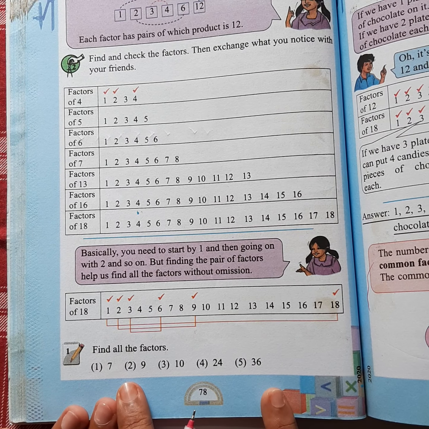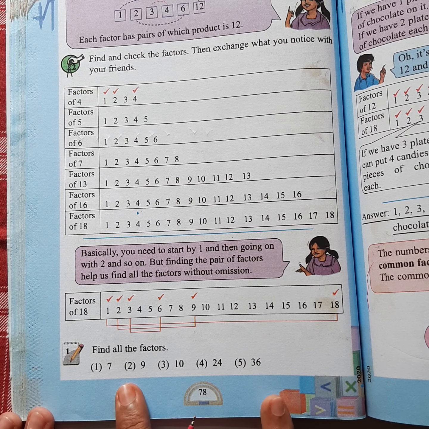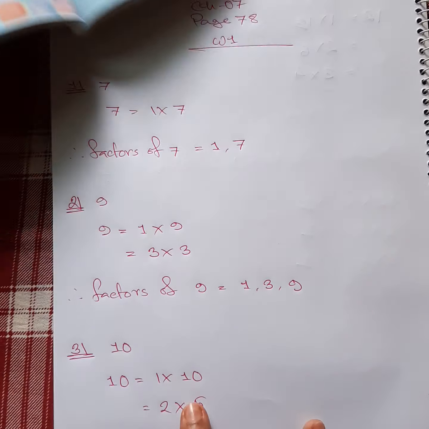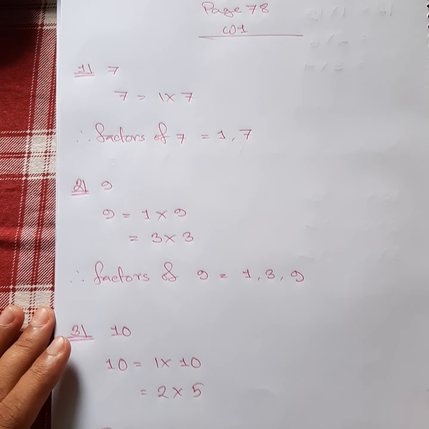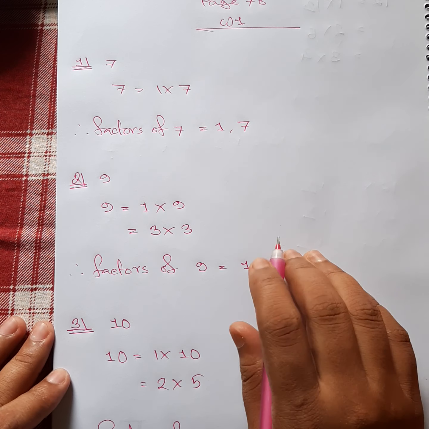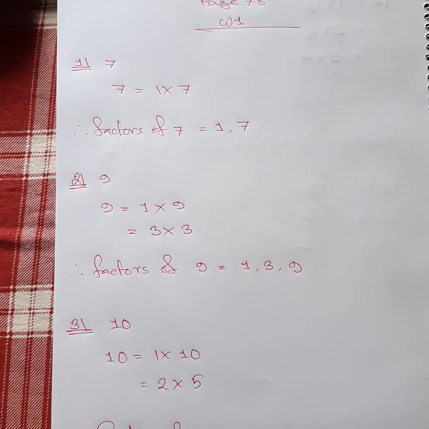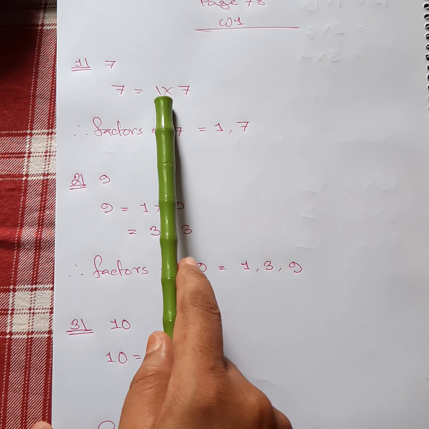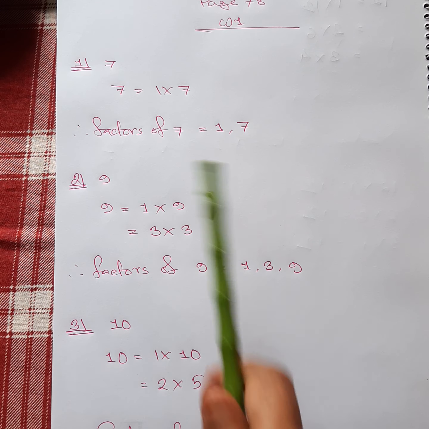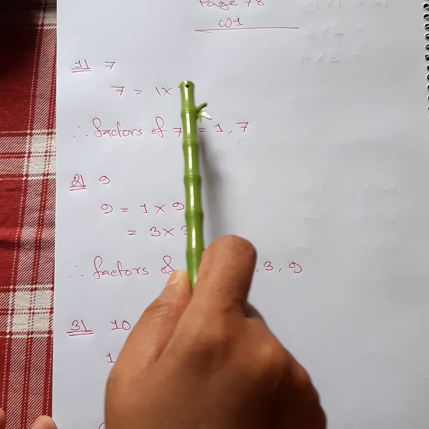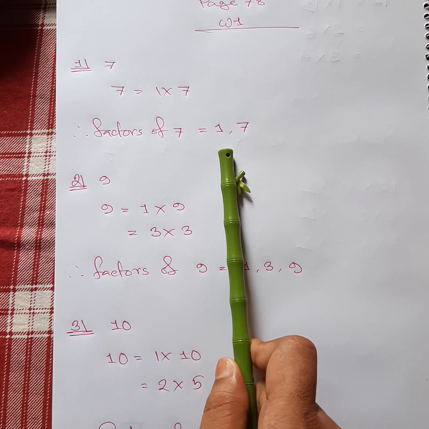For finding out the factors, we will try to write all possible products of two numbers. So let's see, I have done them here. Number 1 is 7. You can see I have written down the possible multiplication: 1 multiplied by 7 is 7. Here the factors of 7 are 1 and 7 itself.